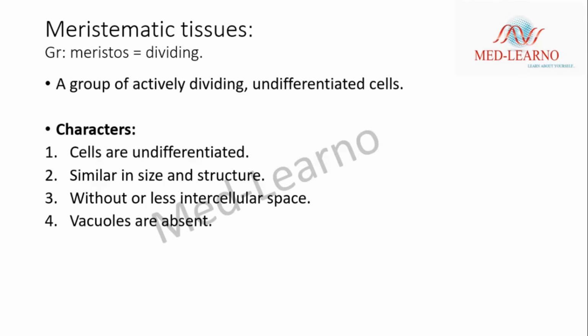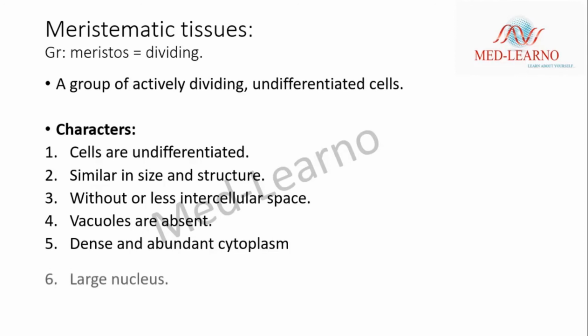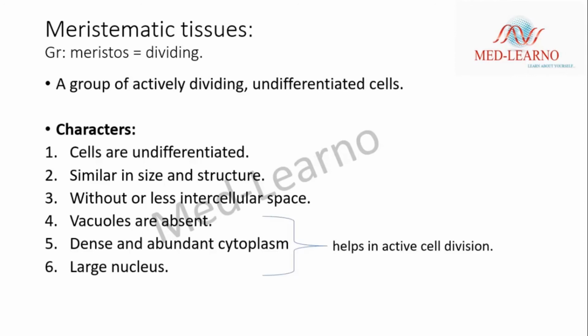The vacuoles are absent in these cells or completely reduced. They contain dense and abundant cytoplasm with a large nucleus. The absence of vacuoles and the dense, abundant cytoplasm with a large nucleus help in active cell division. That's why they show the major characteristic of actively dividing, and they are commonly called growing tissue.